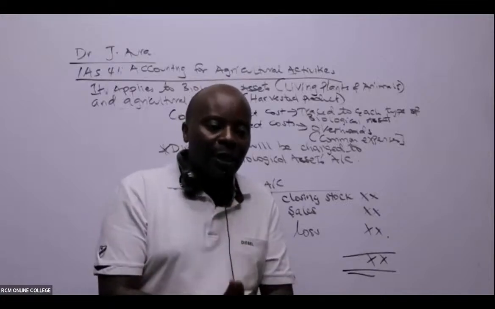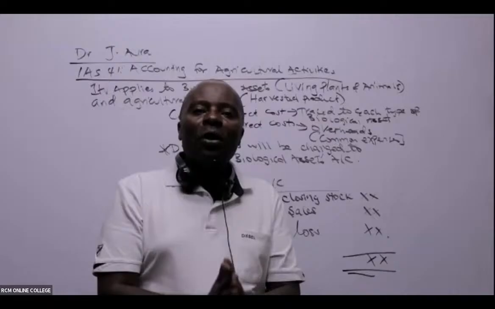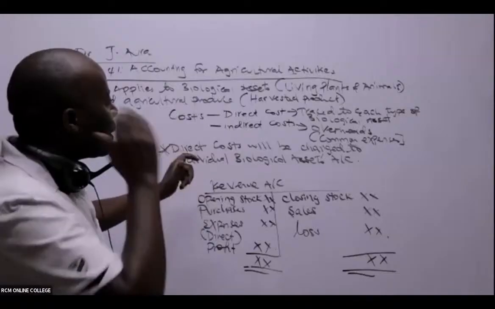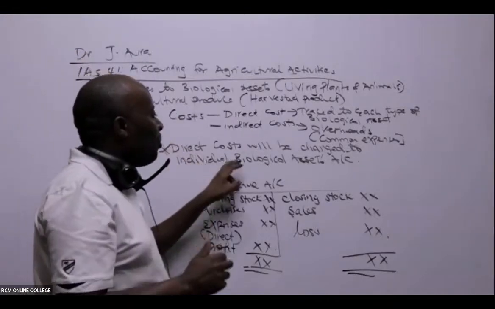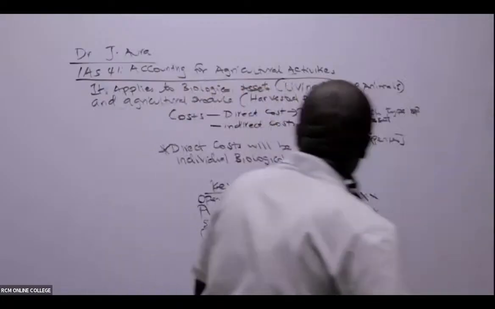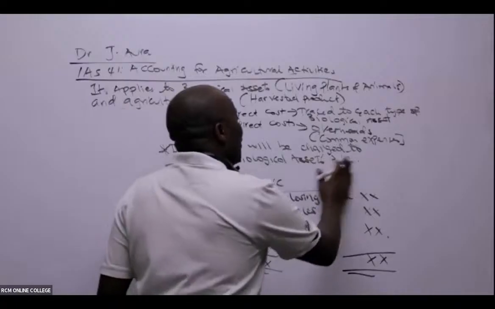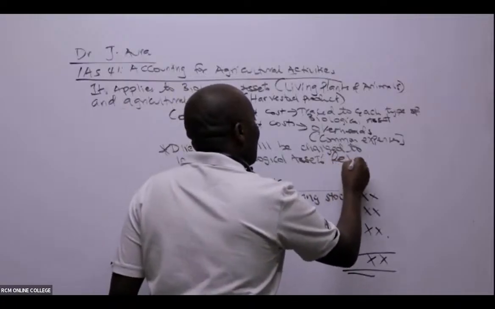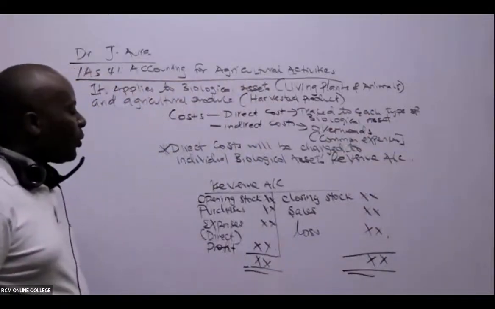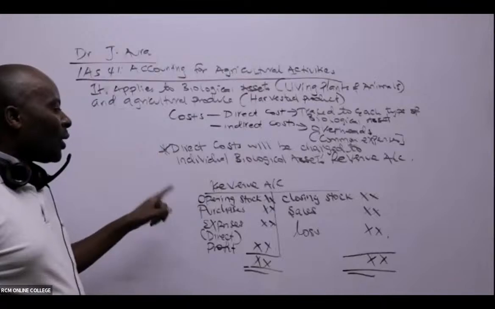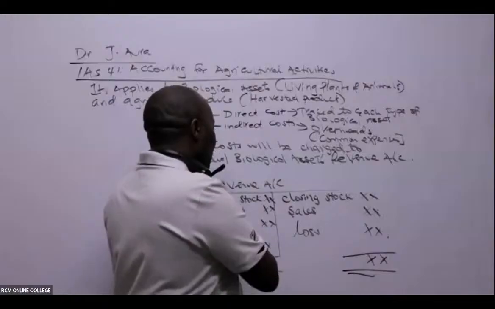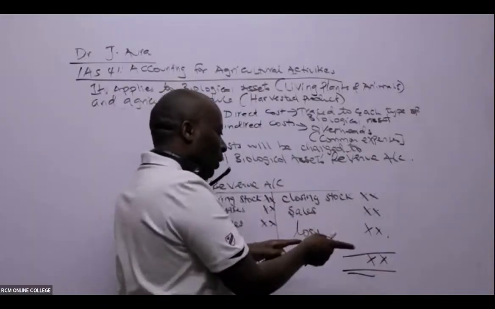And I've told you, ladies and gentlemen, from the beginning here, that all direct costs will always be charged to the individual biological assets. Actually, I should have mentioned, to the individual biological asset's revenue account. And I've been able to do an example of a revenue account. How does this revenue account look like? Of course, we have opening stocks on both sides. We begin with opening stock here. Closing stock will go to the other side.